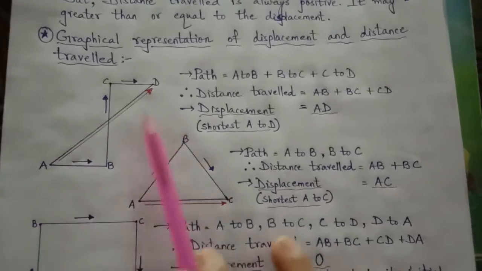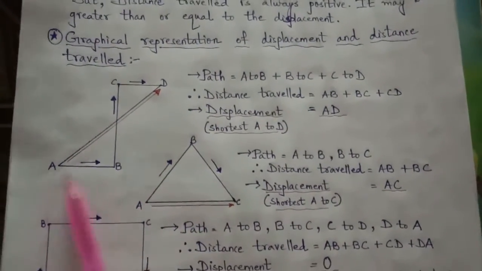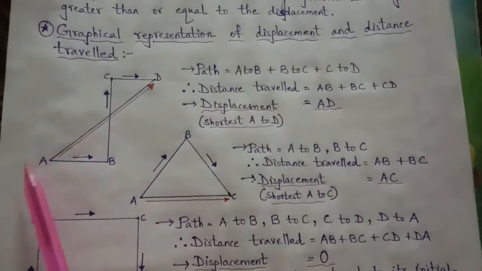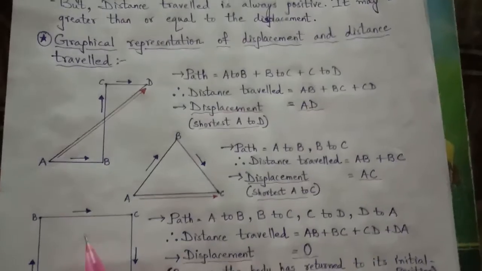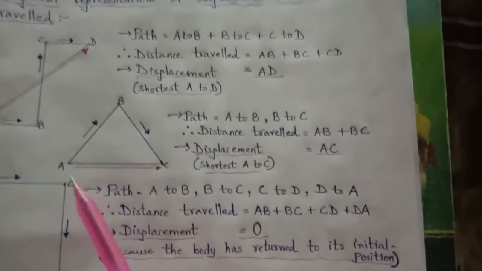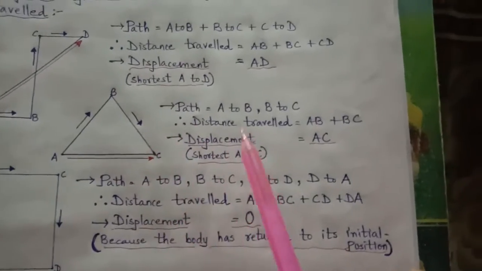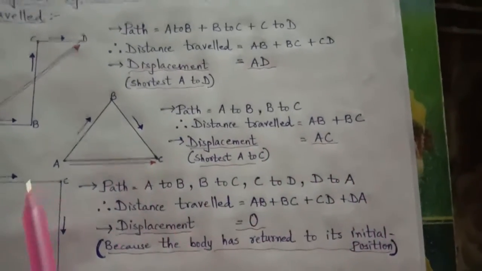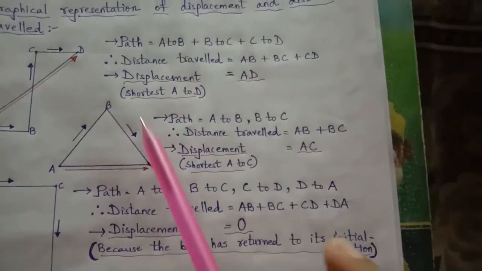Displacement can be equal to distance or less than it. Distance can be equal to displacement but also greater than it. Right? Now see here: A to B and B to C. If we add these two, it will be the distance. Right? But if I say displacement, then A to B, B to C.